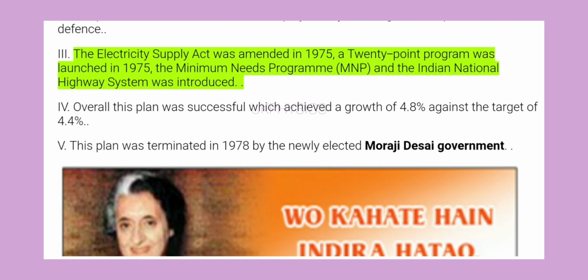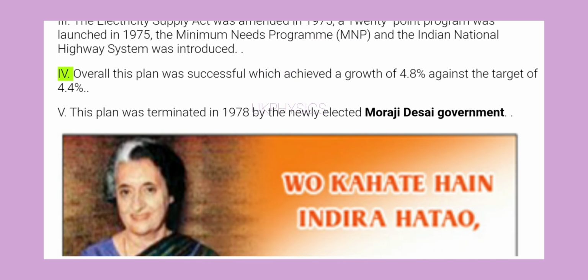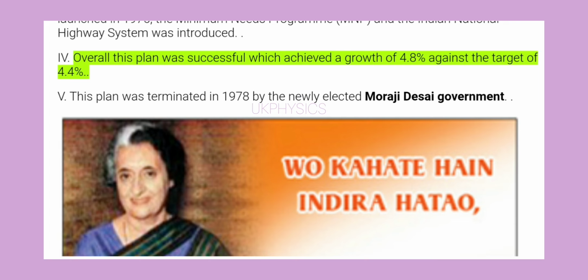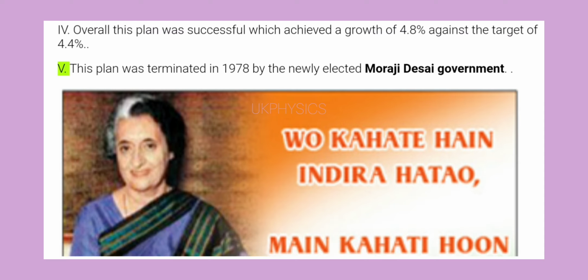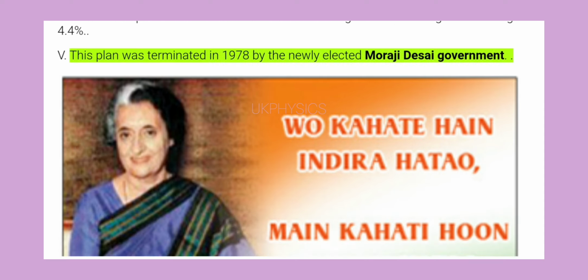The Electricity Supply Act was amended in 1975, a 20-point program was launched in 1975, the Minimum Needs Program, MNP, and the Indian National Highway System was introduced. 4. Overall this plan was successful, which achieved a growth of 4.8% against the target of 4.4%. 5. This plan was terminated in 1978 by the newly elected Morarji Desai government.